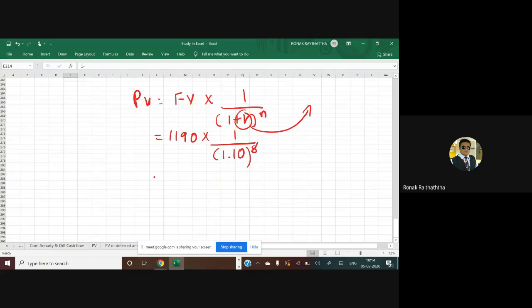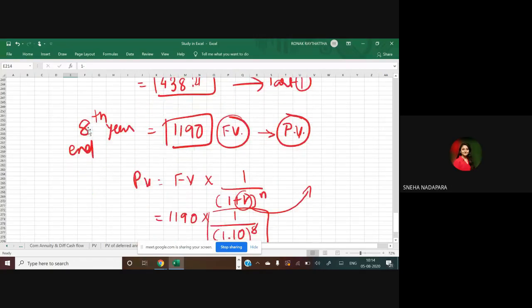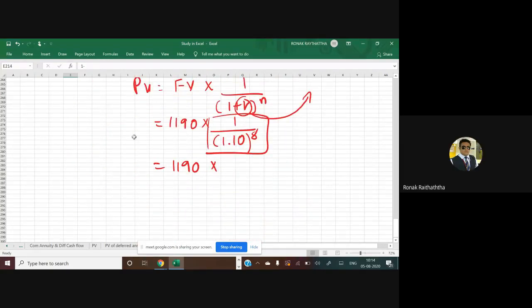Good. So 1190, multiply this. Can someone simplify this? Simplify that and let me know. 0.4665. Good. So 0.4665.